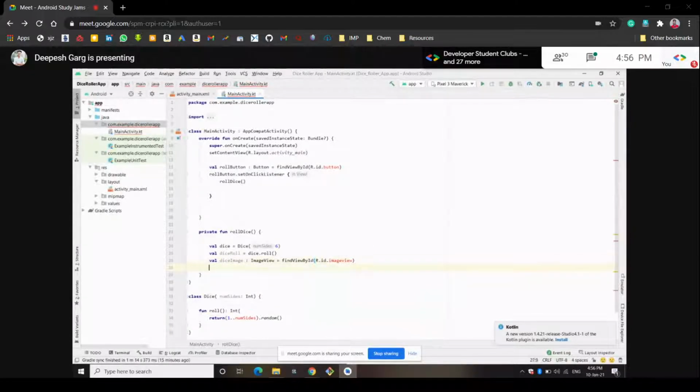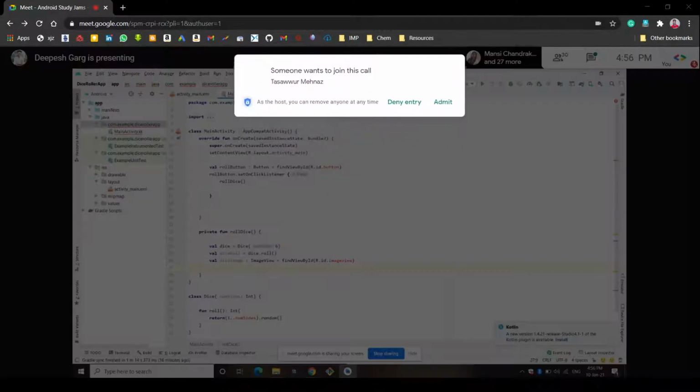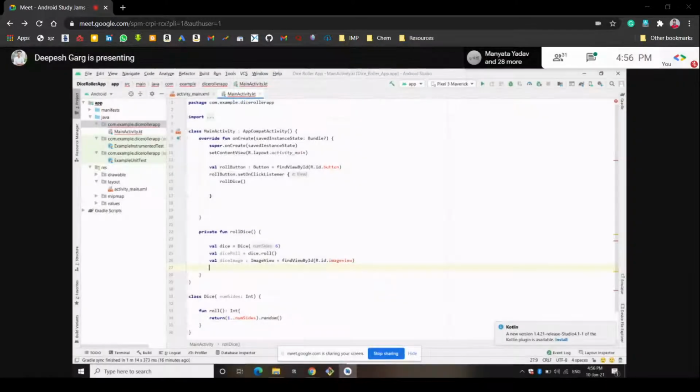So that was all, and now the app has found the image ID. Now we want the app to do something whenever that image is found. Like if 2 is generated, then we want the image to give output as 2. So we have to do something for that also. When 1 is rolled, we want 1 to appear on the top of the dice, so one image that has 1 on the top of the dice should appear. So let's create something for that also.